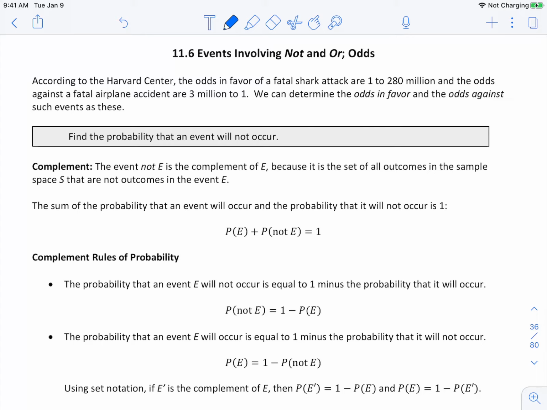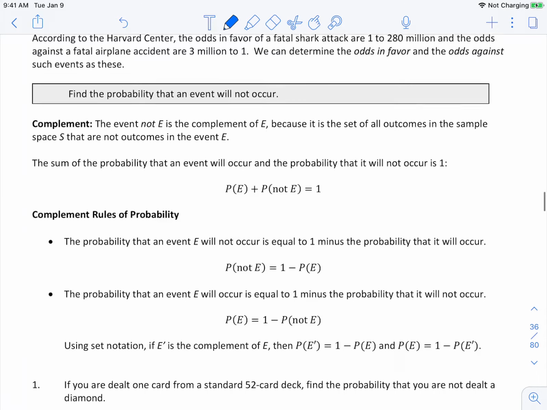First, we're going to find the probability that an event will not occur. So the complement. The event not E is the complement of E because it is the set of all outcomes in the sample space S that are not outcomes in the event E. The sum of the probability that an event will occur and the probability that it will not occur is 1.